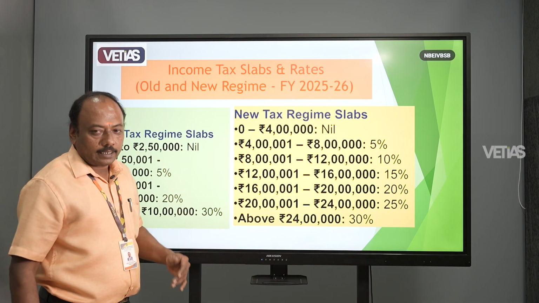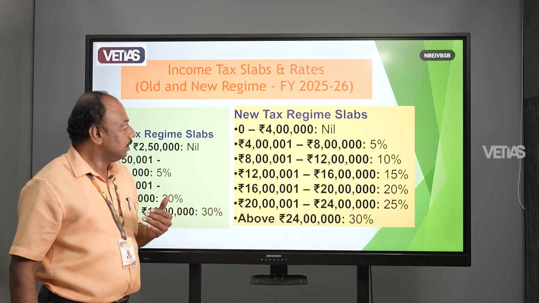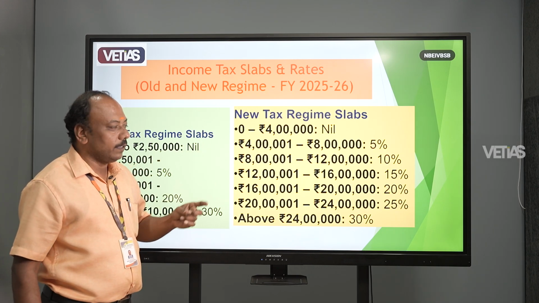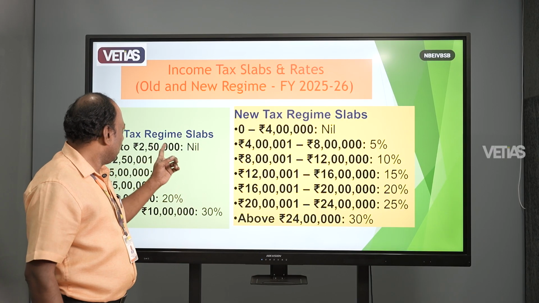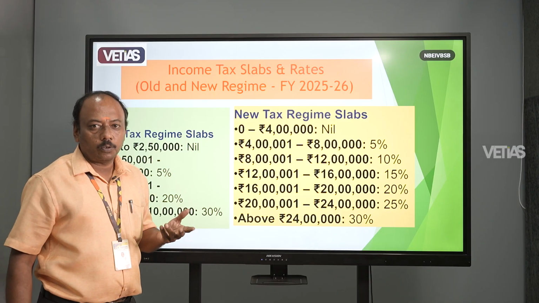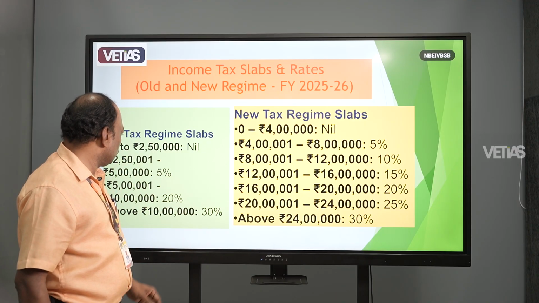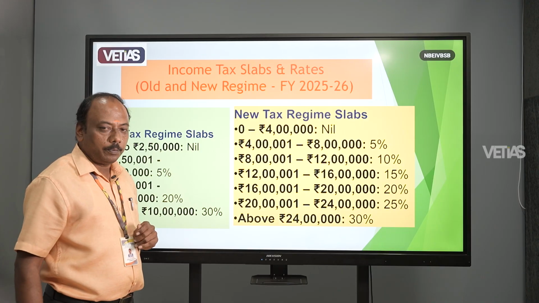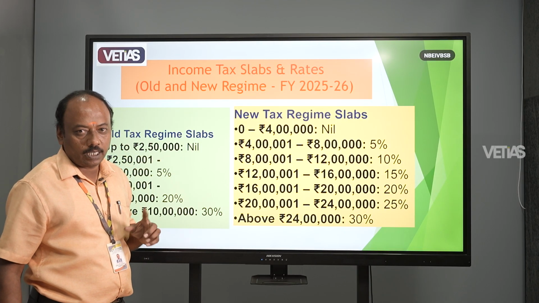The tax slab rates are introduced by the government every year. In this academic year, the assessment year 25-26, the government follows the new regime and the old regime. Under the old tax regime, up to 2.5 lakh there is no need to pay any tax; it is nil. From 2,50,000 up to 5 lakh, the slab rate is 5%; up to 10 lakh, 20%; and above 10 lakh, we have to pay 30% tax to the government.